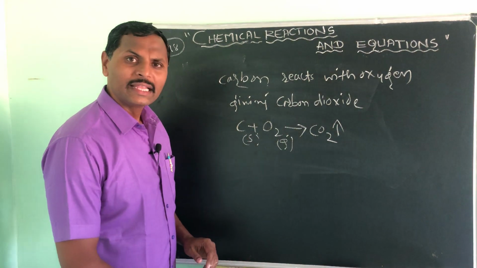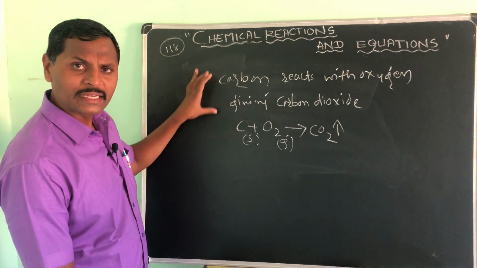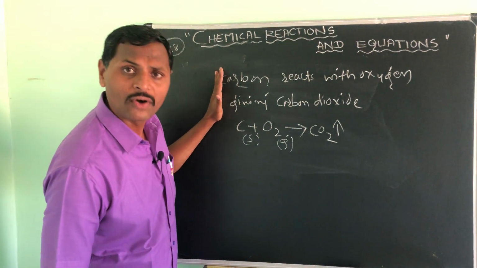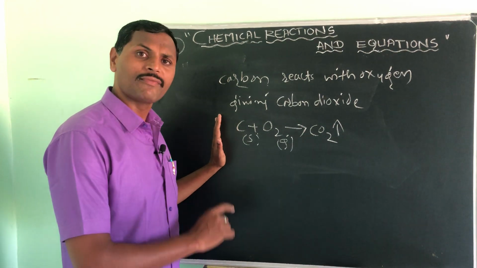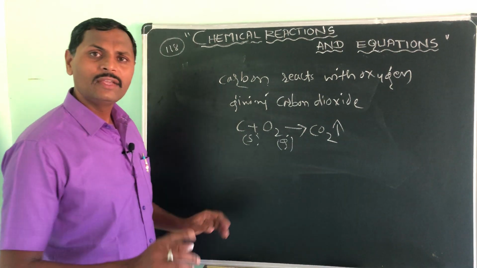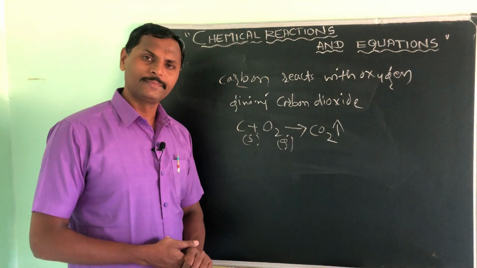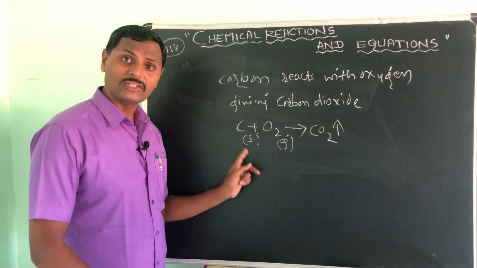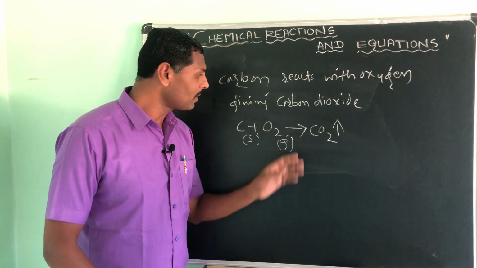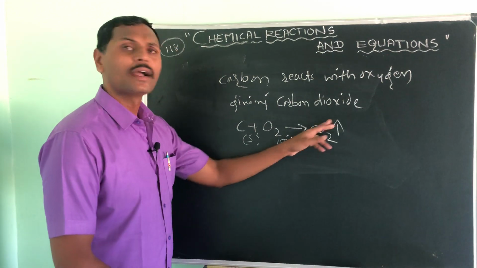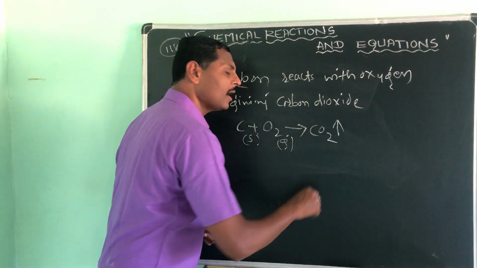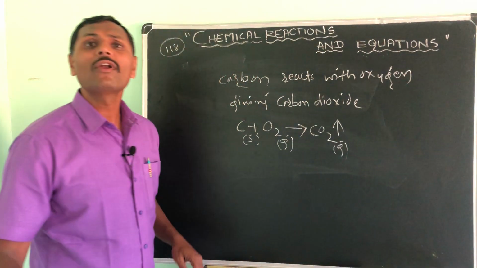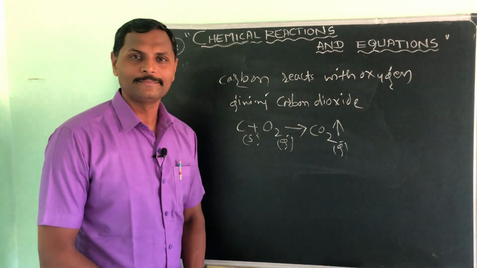Just compare the above chemical reaction and this chemical reaction also. Both are chemical reactions, whereas this I have written in word form, and this I have written in equation form, symbol form. See which one is giving more information to you? Of course this one. Why? You will say, sir, carbon is in solid form, oxygen is in gaseous form, and when it burns, it gives carbon dioxide, and you have shown an upward arrow mark, that means it is a gas, right? See, you are getting more information and it takes less time also, right?